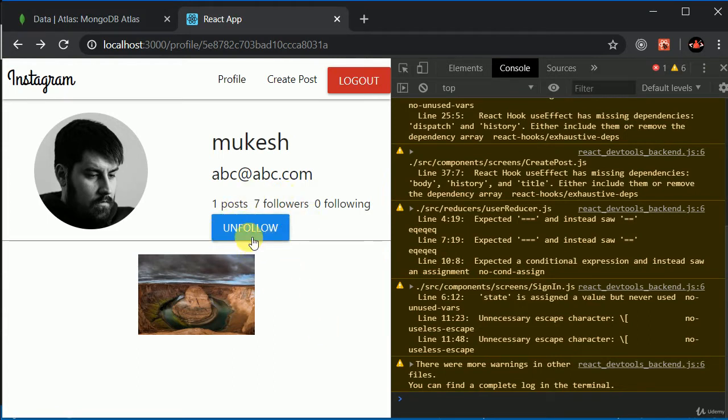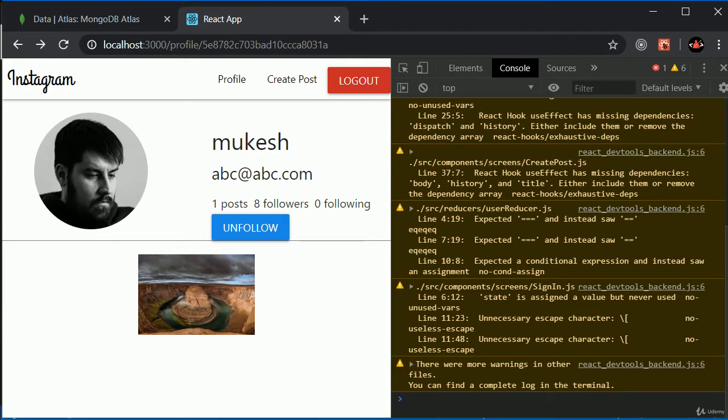Now if I click on this unfollow, this will become 0, because this pull will delete all the occurrences of the user, right? So as of now we have the same user in this array, right? We don't have a different user, so this will turn out to be 0, right? I'm sure about that. I'll click on this unfollow, this will turn out to be 0. Oh, what the heck was that?